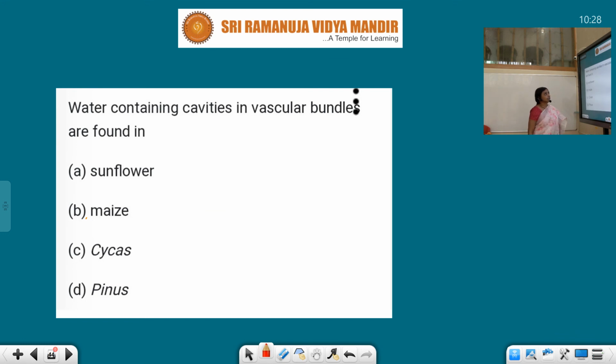Next, water containing cavities in vascular bundles are found in which plant? Sunflower is a dicot plant.